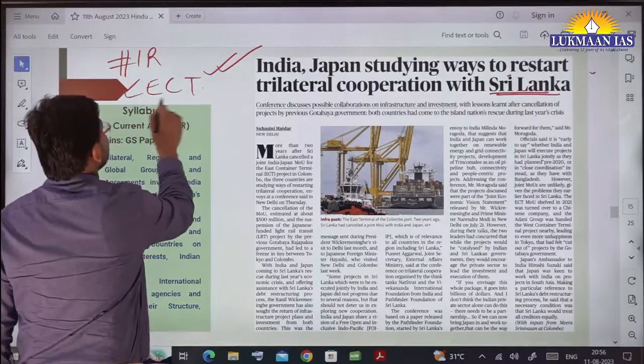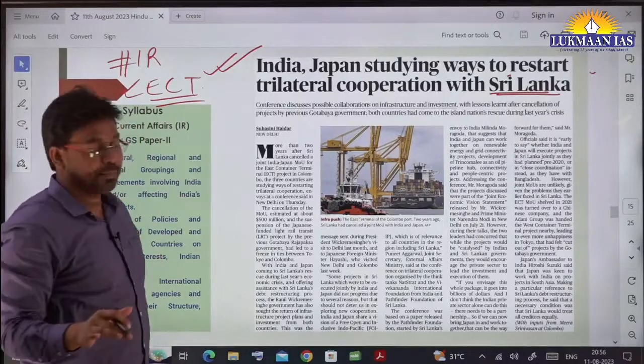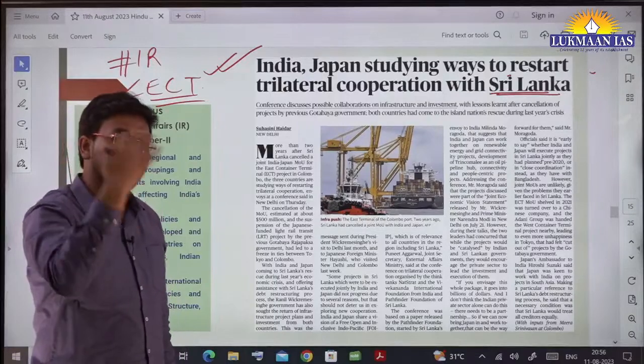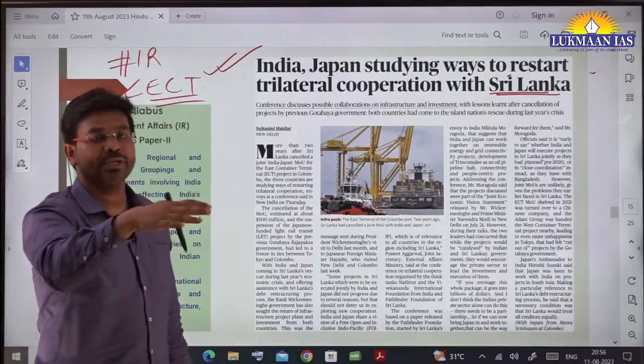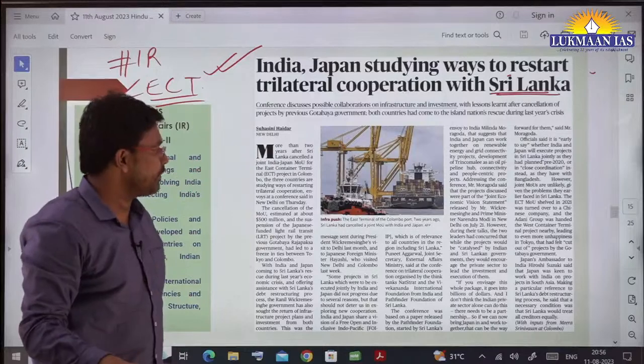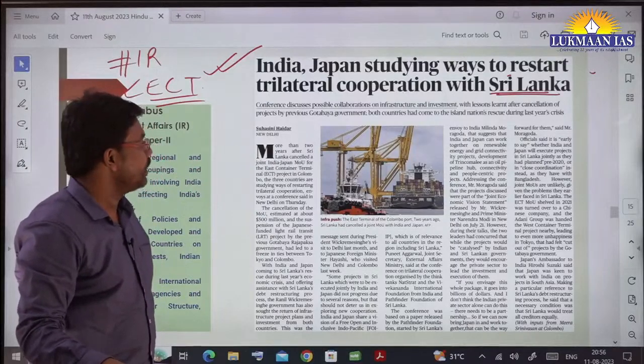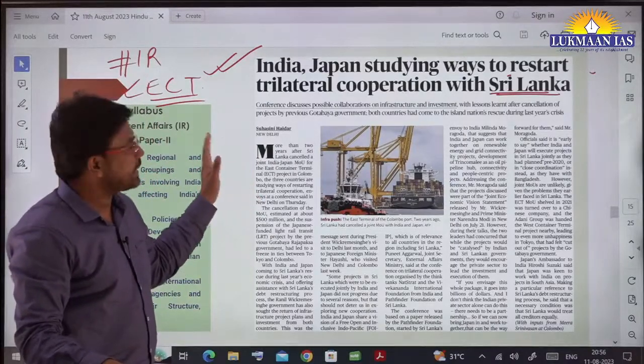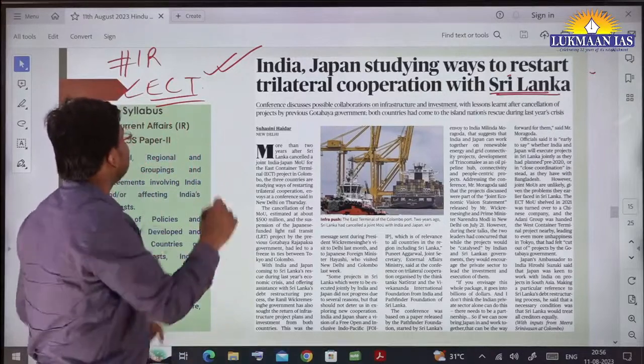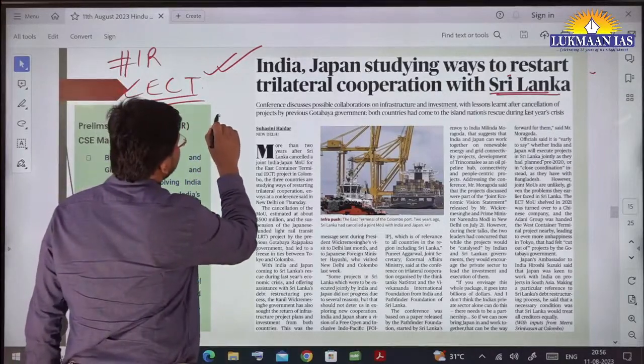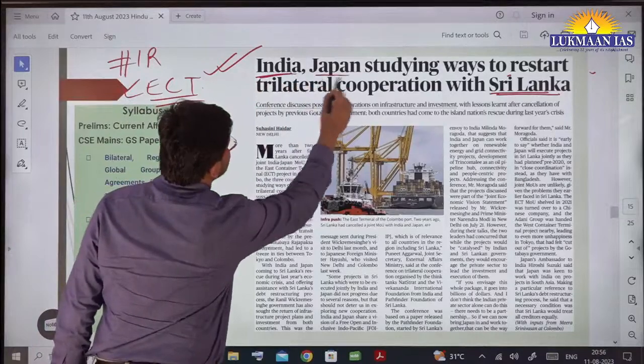They started the project there, but it was halted by the government of Sri Lanka during the previous government's regime. This East Container Terminal, located in Sri Lanka, was being worked upon by India and Japan together.